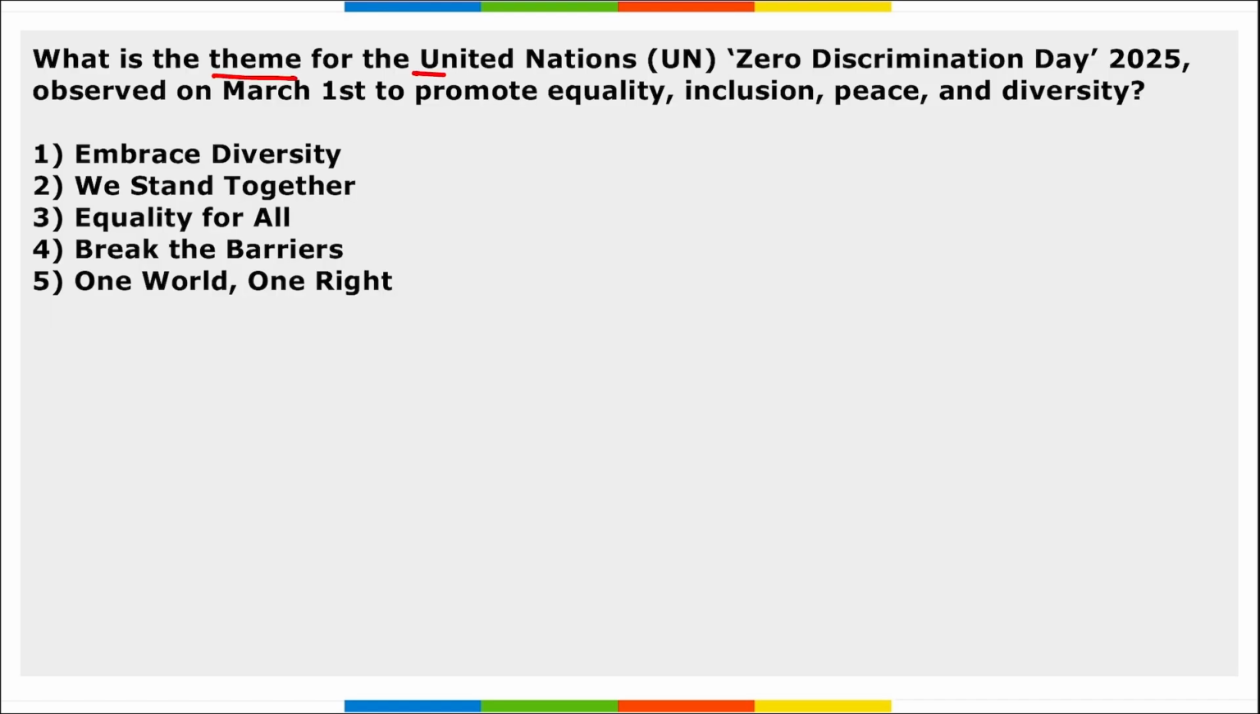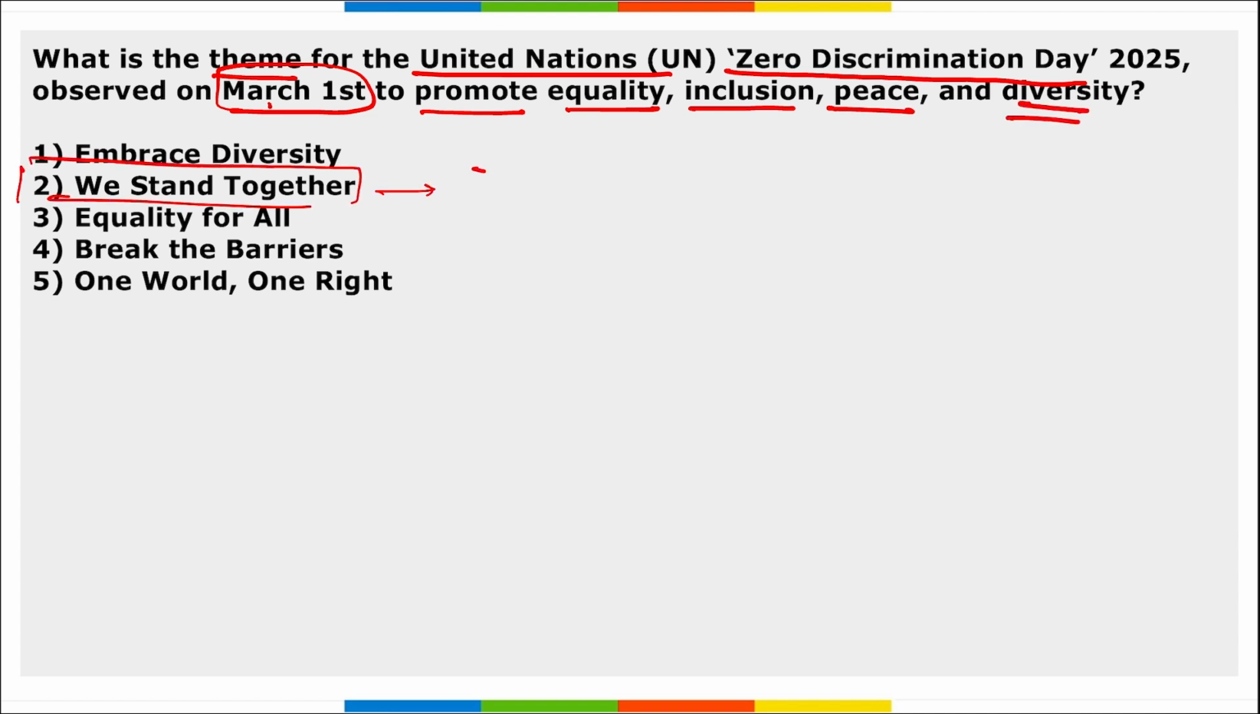Next, students, these were your important current affairs and important days. Now let's move to the revision part that will be beneficial for your learning. What is the theme for the United Nations Zero Discrimination Day observed on 1st of March to promote equality, inclusion, peace and diversity? It is We Stand Together. This is the theme here for United Nations Zero Discrimination Day.